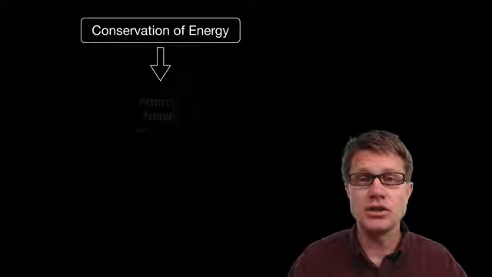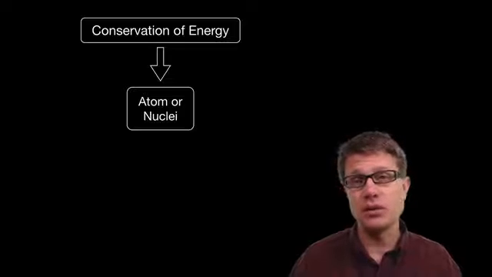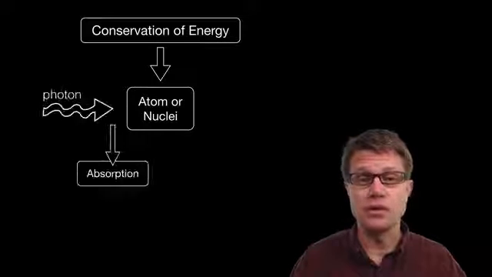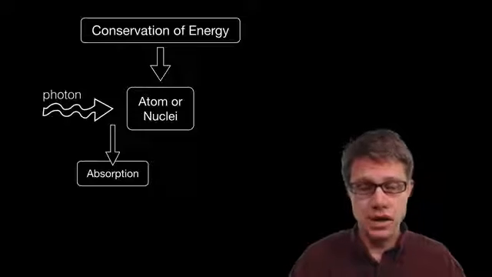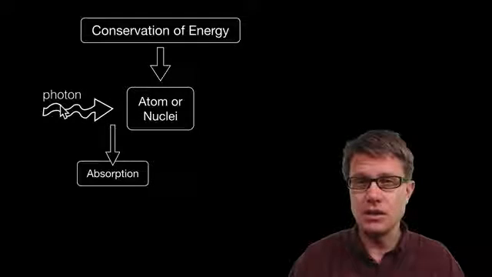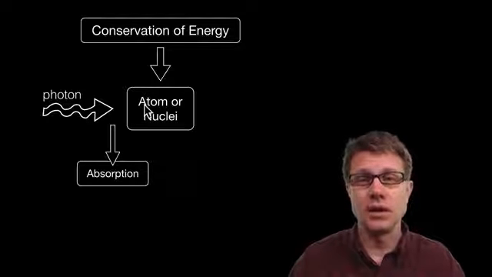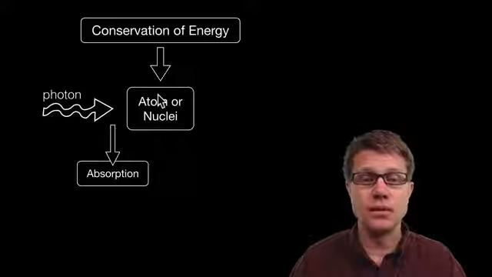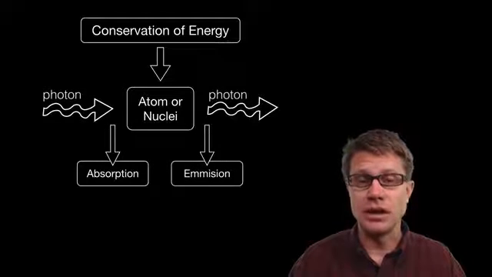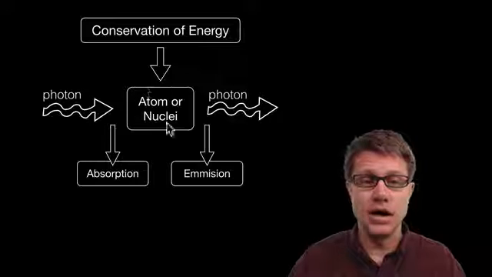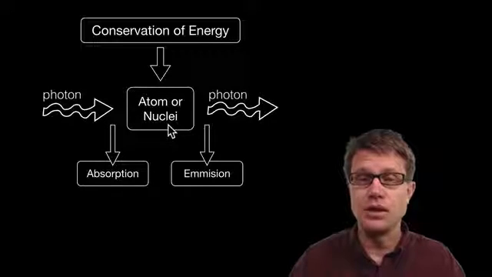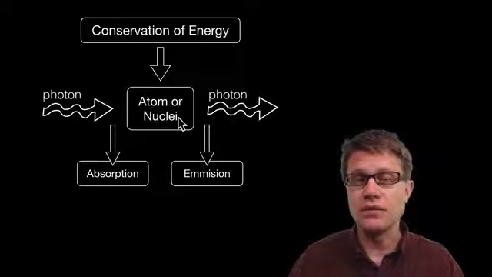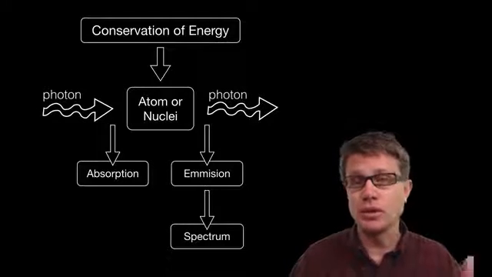And so this is conservation of energy. Conservation of energy in an atom or in a nucleus when it absorbs a photon. So we call that absorption. And so what does that mean? The amount of energy in the photon and the atom or nucleus before absorption is equal to the amount of energy inside the atom or nucleus after absorption. And the same thing applies with emission. As we give off that photon, energy is conserved. The amount of energy we had in the atom or the nucleus before is equal to both the photon and atom or nucleus after.